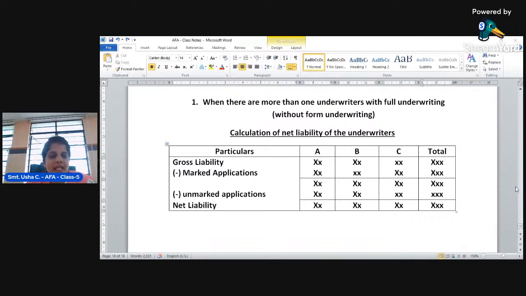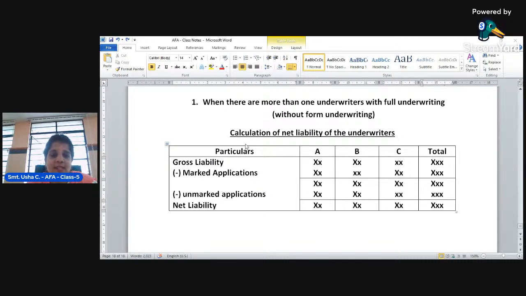A marked application means the application received from the public has an official stamp of the underwriters, called a marked application. Whereas if it doesn't have any seal or official stamp of the underwriters, then that is called an unmarked application. A marked application has the official stamp of an individual underwriter, so the company can easily find out which application belongs to which underwriter. But in the case of an unmarked application, there is no official stamp.